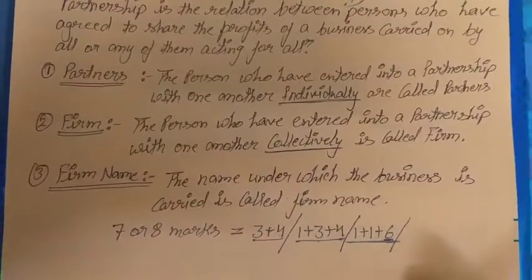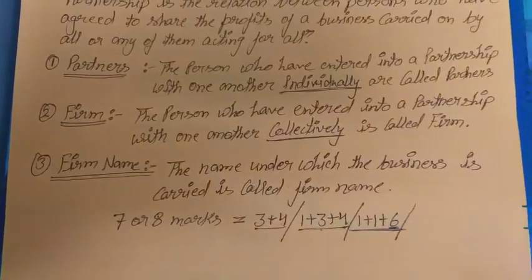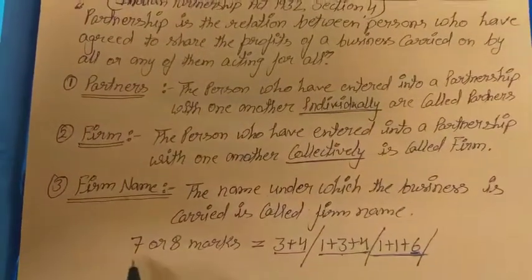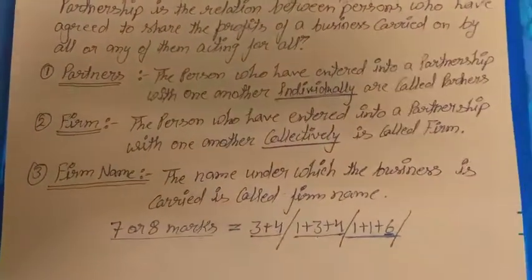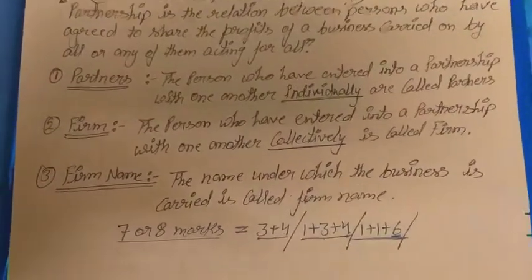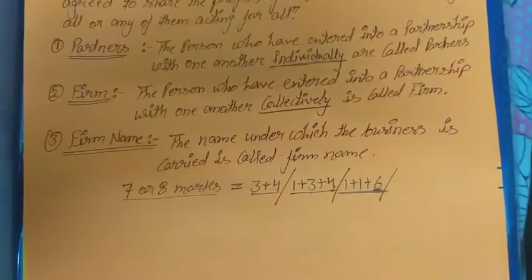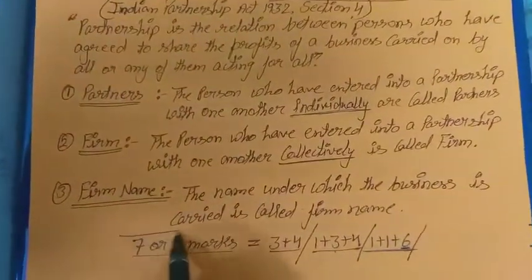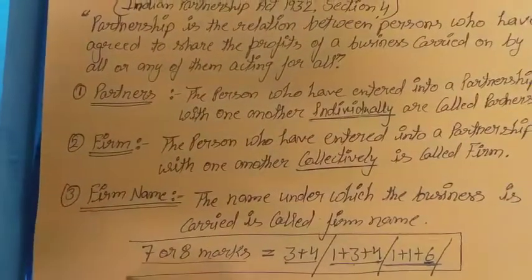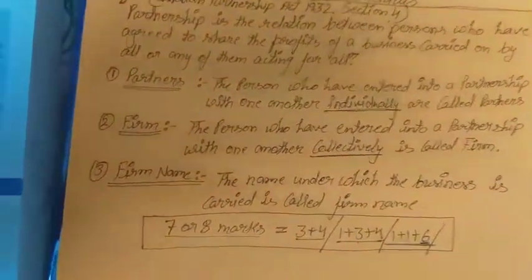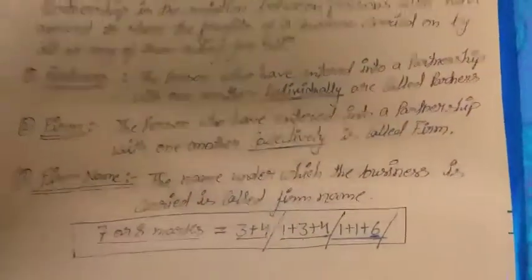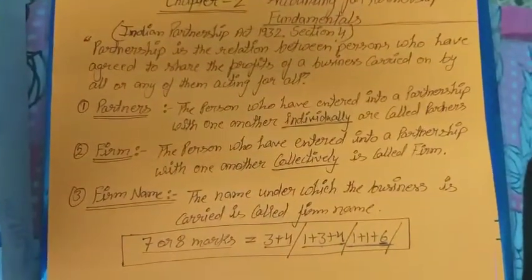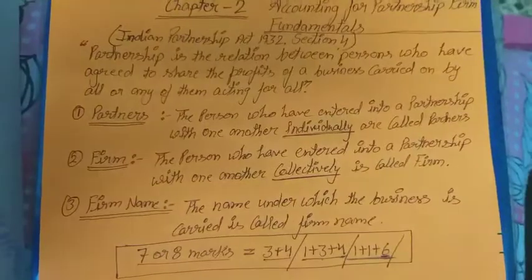So we have to concentrate and learn each and everything, because every word is important related to numerical problem solving. Okay, so now some more concepts we are going to discuss related to the nature of partnership. So these things also we have to remember related to this chapter. It is a 7 or 8 marks chapter, and two concepts are more important in this chapter.